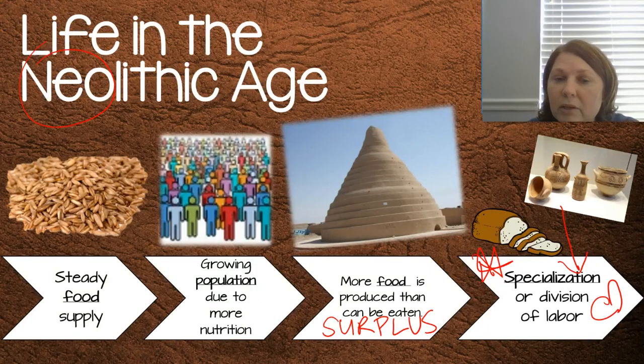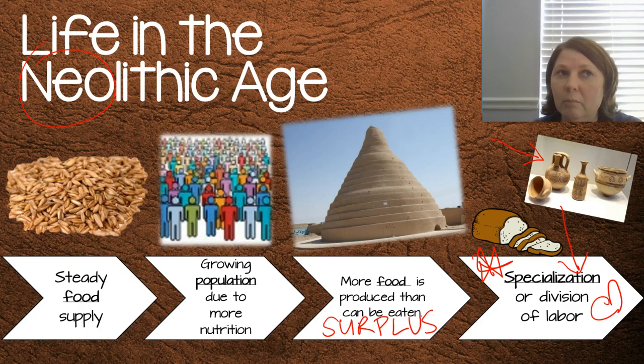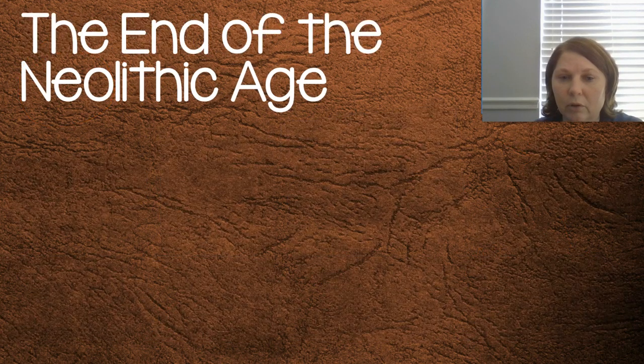If we have a surplus, well, what else can you do? You could make jewelry. You could become a weapons maker and get very skilled at making weapons to defend people. Look at the pottery here. That took some time and effort. That took a skilled worker, somebody who was a specialist, somebody who could really make a difference in the development of that item. So specialization of labor is a big benefit of the agricultural revolution.